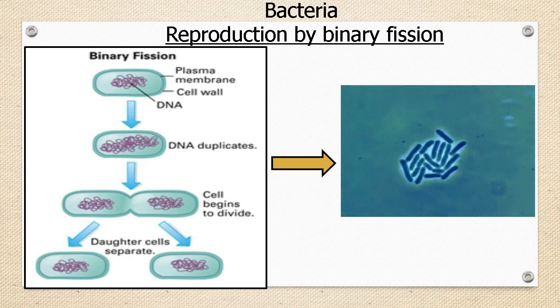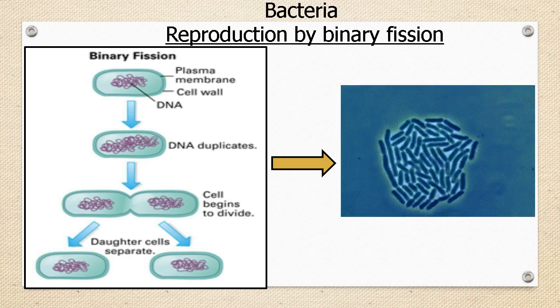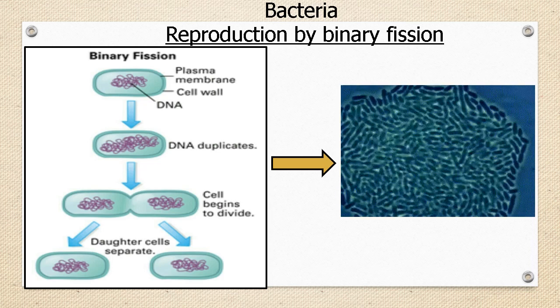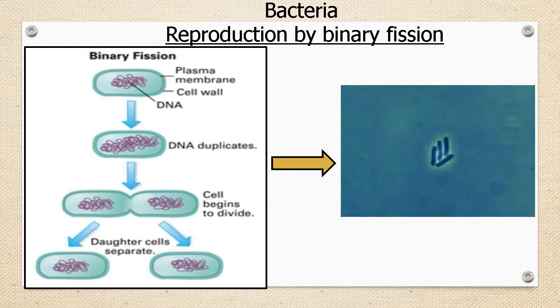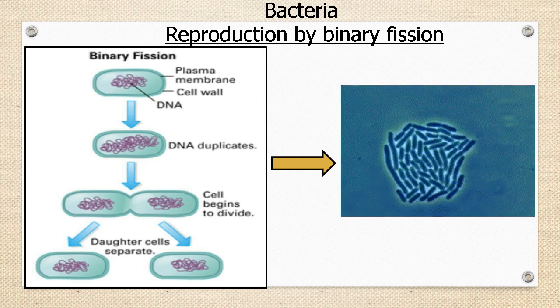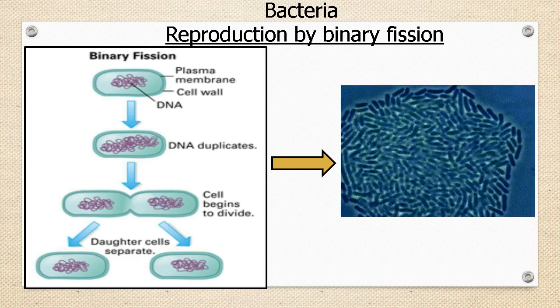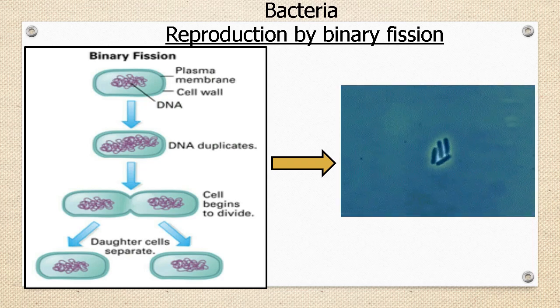In the third step, two daughter cells get separated from each other and act as new individuals. Those individuals can repeat the process to produce many cells further.